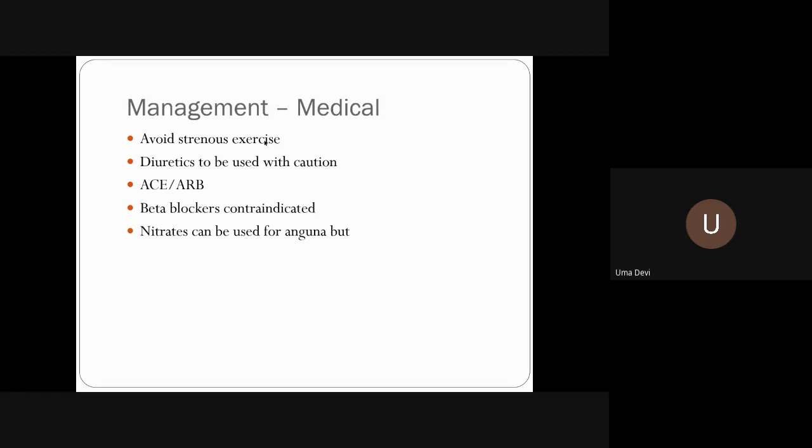ACE inhibitors and ARBs are a good drug of choice. Beta blockers are contraindicated because the heart is already so hypertrophied. Usually for angina and all, I always told you that beta blocker is the drug of choice. But in aortic stenosis, you have to be very careful when using beta blockers. Nitrates can be used for angina, but again with caution because the sudden vasodilatation may worsen the condition and precipitate cardiogenic shock.